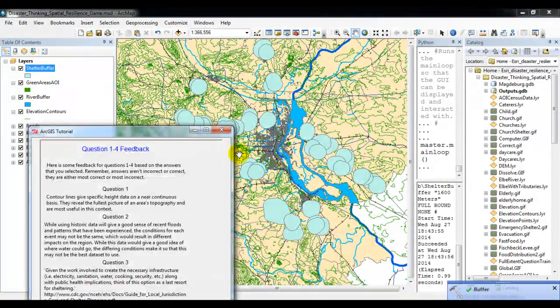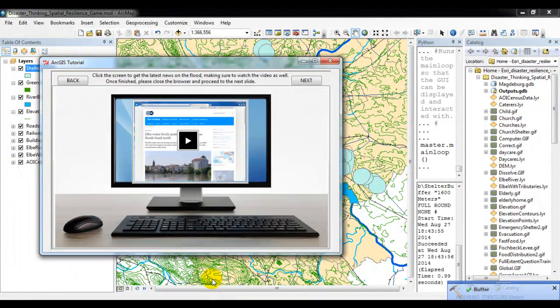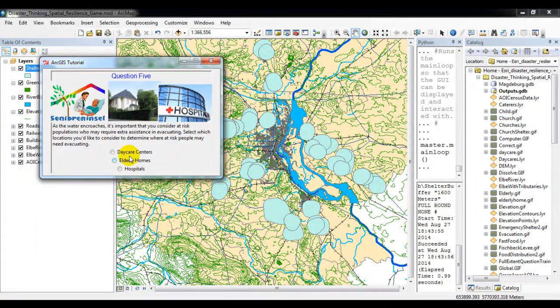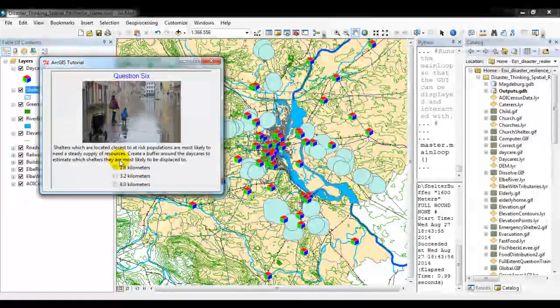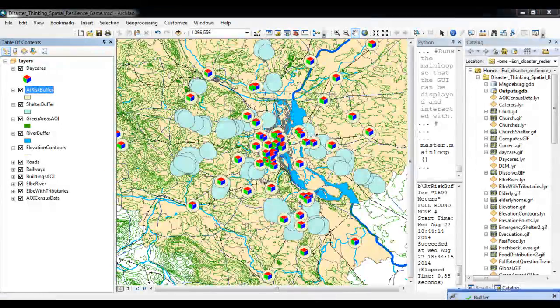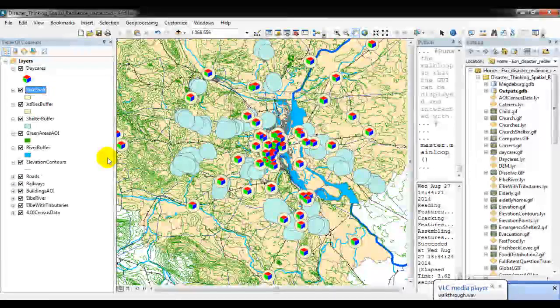At this point, the game player is then given feedback on their spatial thinking decisions and how those spatial thinking decisions relate to disaster risk reduction. The game continues in a similar manner with the player being prompted to make spatial thinking decisions using GIS and feedback about those decisions.